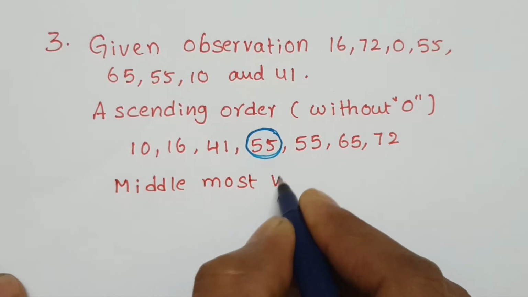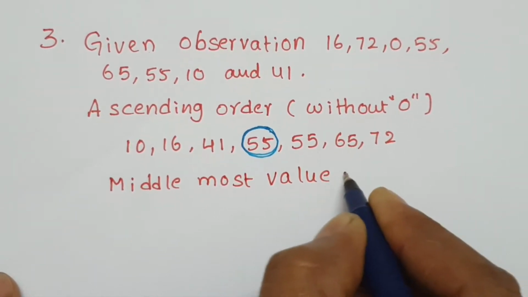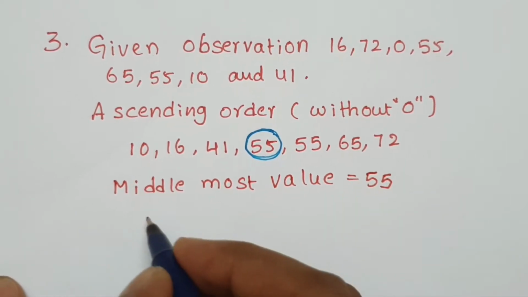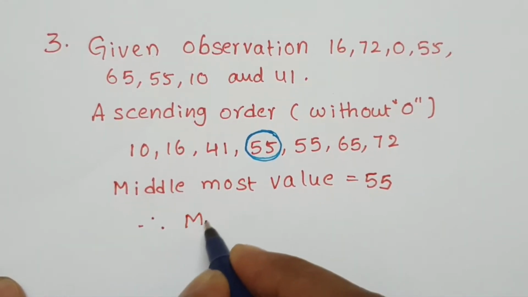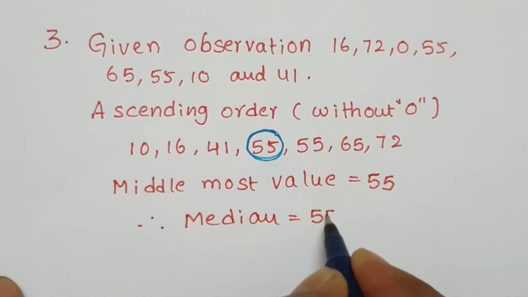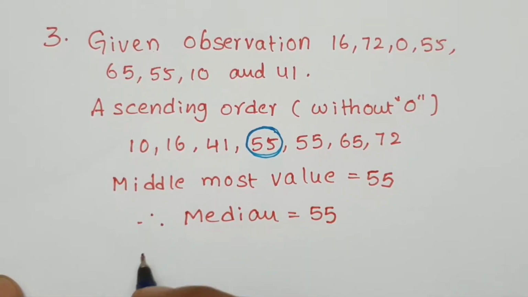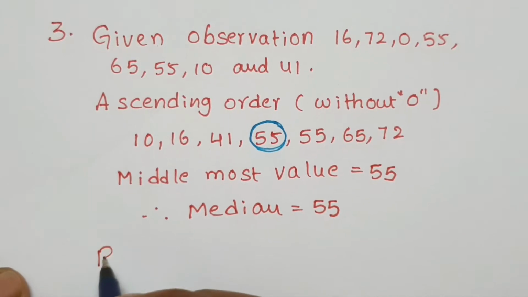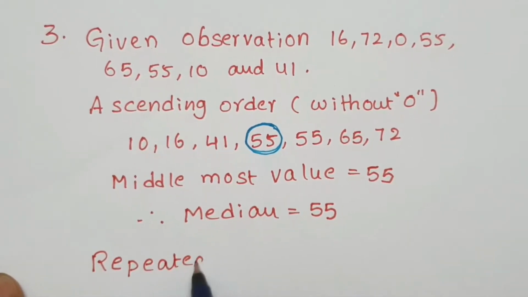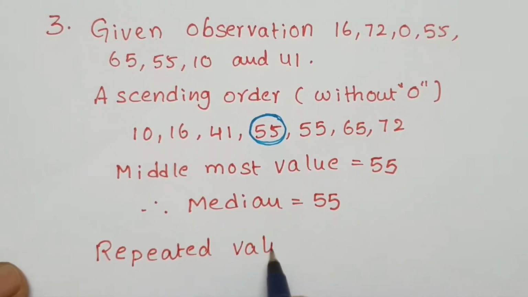The middlemost value is equal to 55. That is called the median. Therefore, median equal to 55. And the repeated value is called the mode. So what is the repeated value?